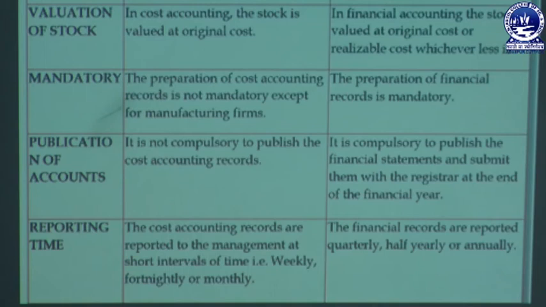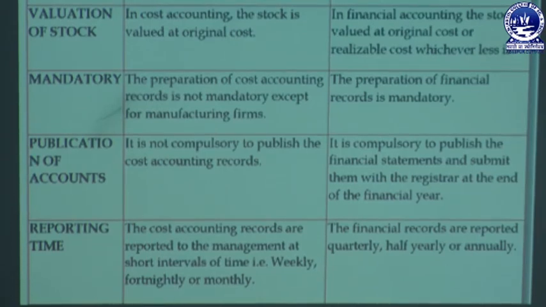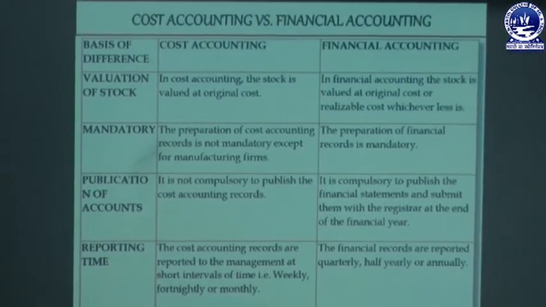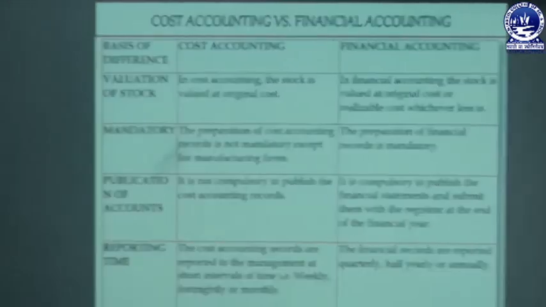Then the last part is reporting time. The cost accounting records are reported to the management at short intervals as may be required, weekly, fortnightly or monthly, whatever it may be, as and when it is required by the management, the report must be provided. But generally in case of financial accounting, records are reported quarterly, half yearly or annually. Basically that is based upon a certain period.